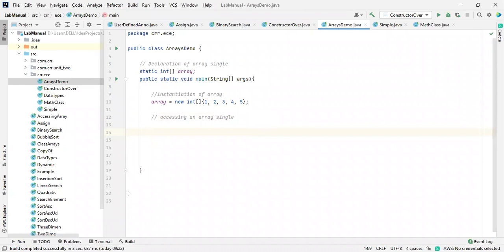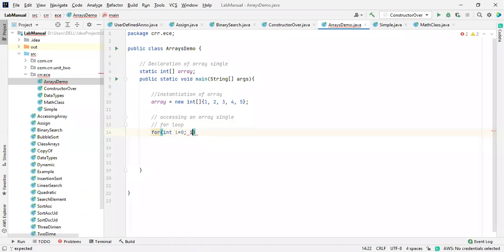So again, I'm going to tell you, please remember this one. Using the for loop, I'm not going to use my enhanced for loop right now. What is the for loop syntax? Initially we need for. What is the for here? The keyword. Inside this we need the initialization. This is the initialization because an array starts with indices 0, 1, 2, 3, and 4. So overall the length of the array is 5. So here we initialize it.